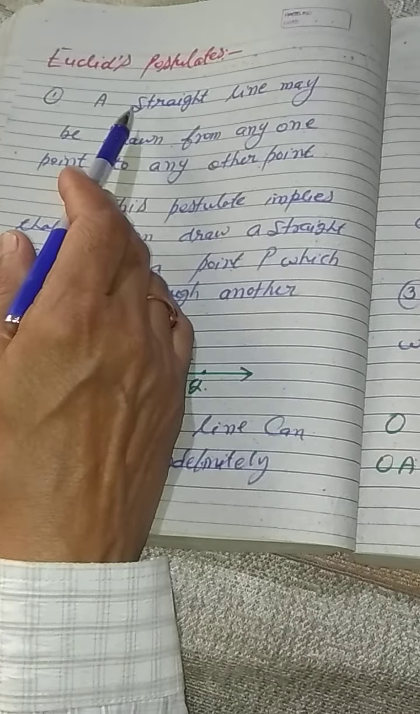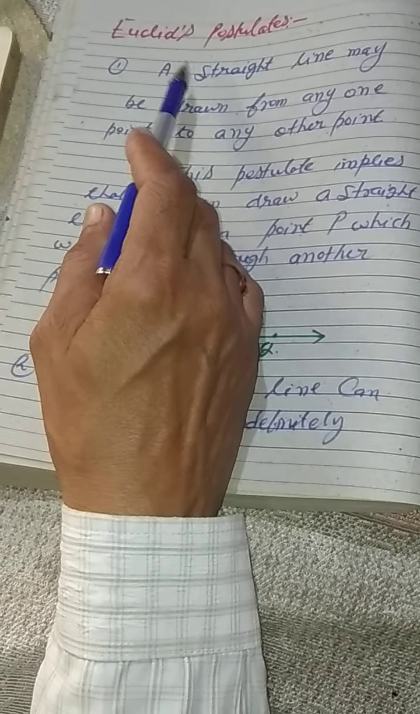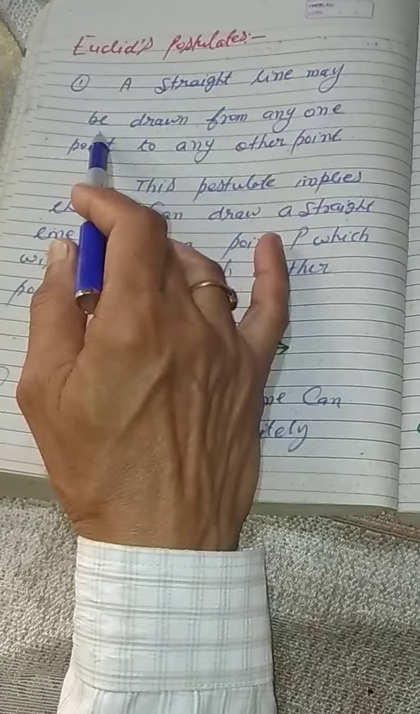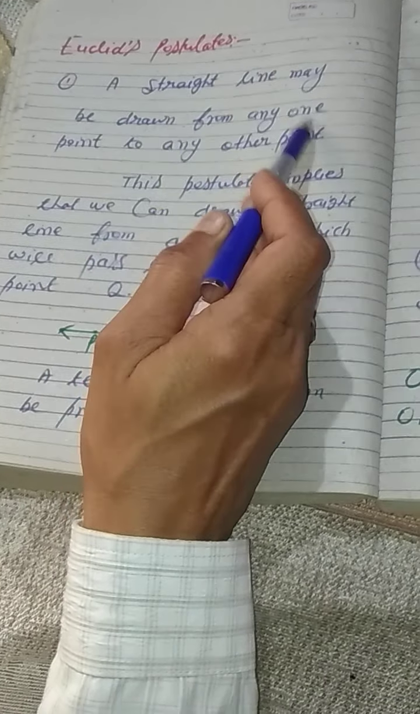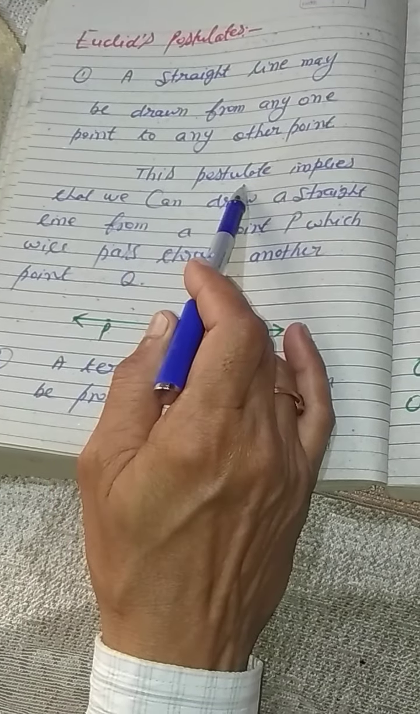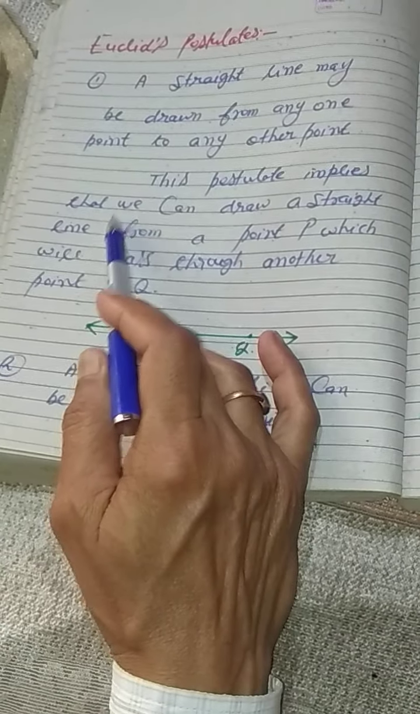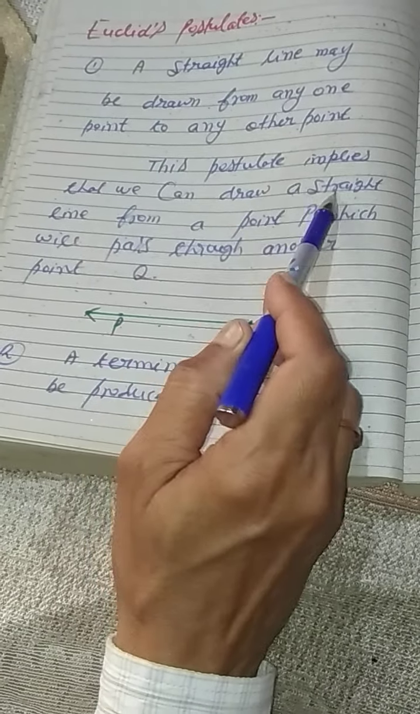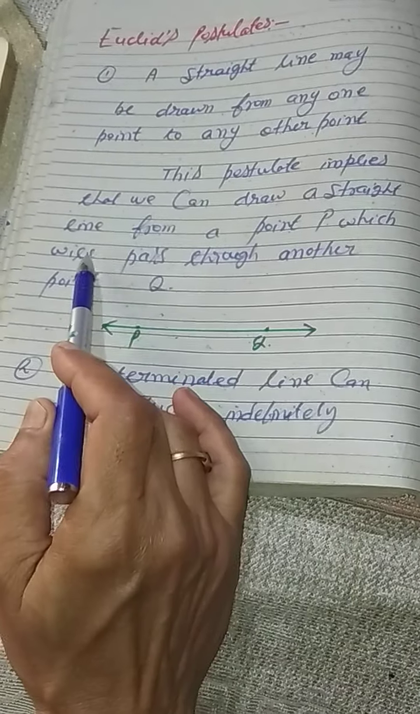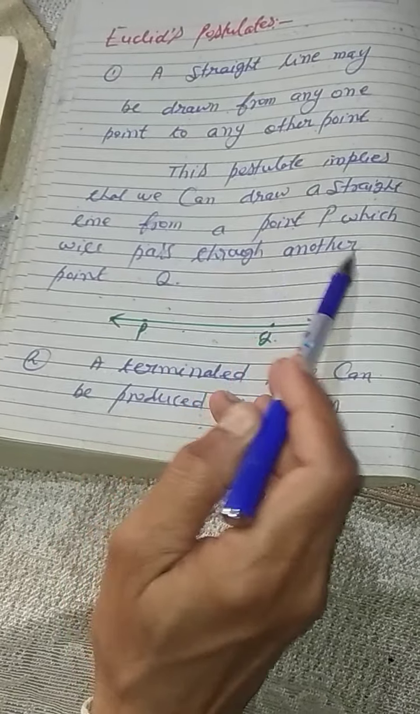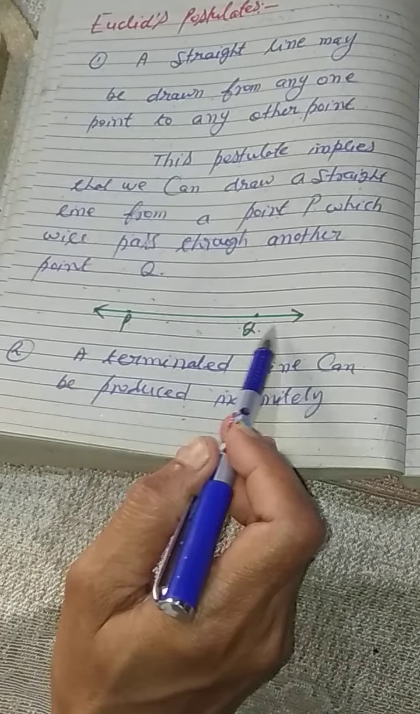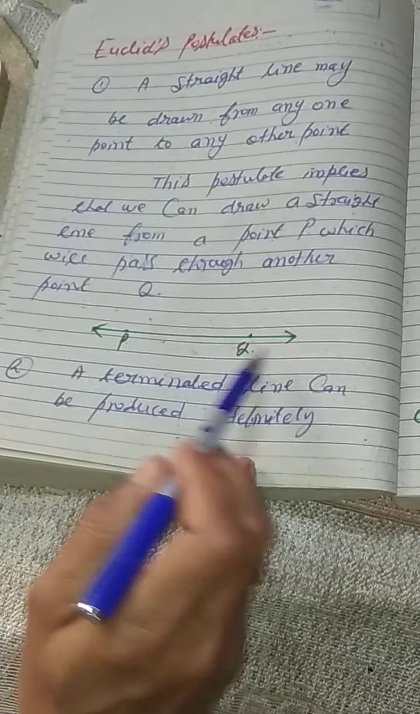Euclid's postulates. Today we will discuss Euclid's postulates. Postulate 1: A straight line may be drawn from any one point to any other point. This postulate implies that we can draw a straight line from a point P which will pass through another point Q. This is the point P and this is Q. If you join them, then you will get a straight line.